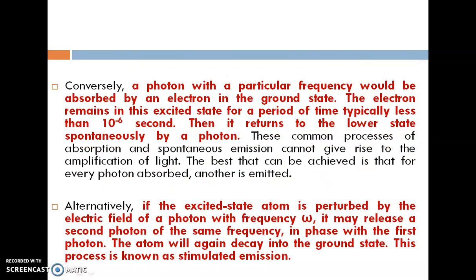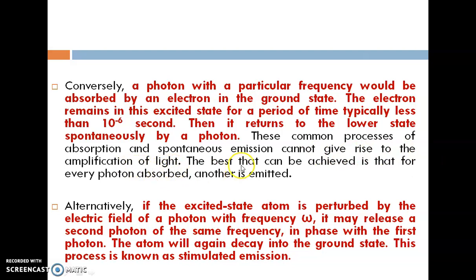Next slide. In this slide, a photon with a particular frequency is absorbed by an electron in the ground state. The electron remains in this excited state for a period of time, typically less than 10 power minus 6 seconds. Then it returns to the lower state spontaneously by emitting a photon. This common process of absorption and spontaneous emission cannot give rise to laser, light amplification.